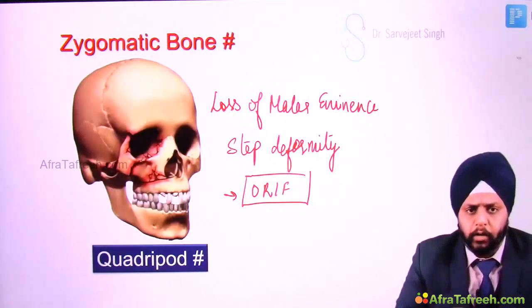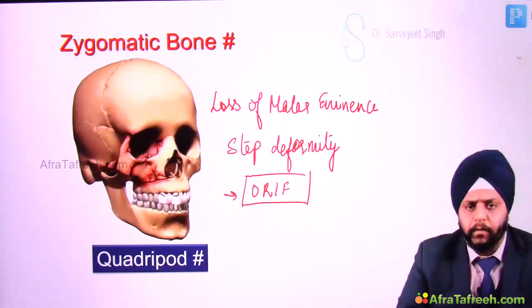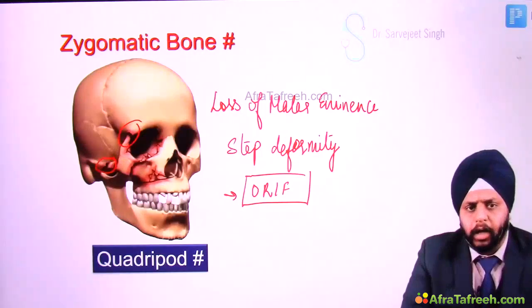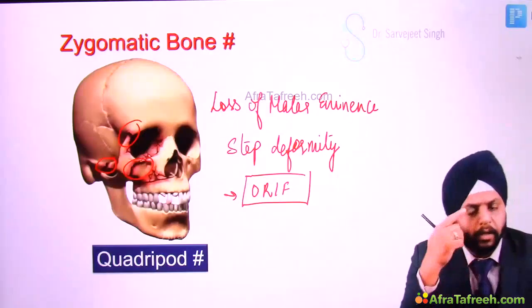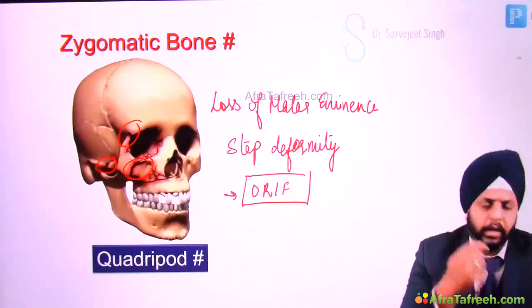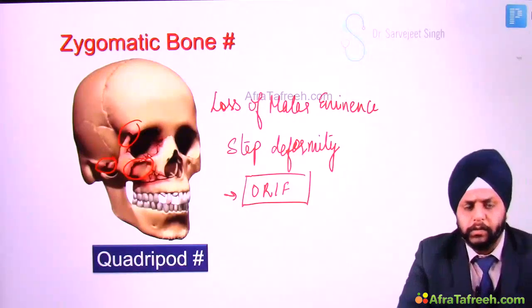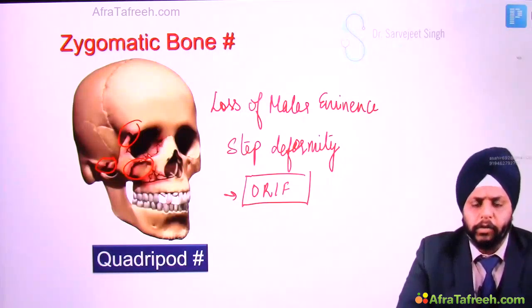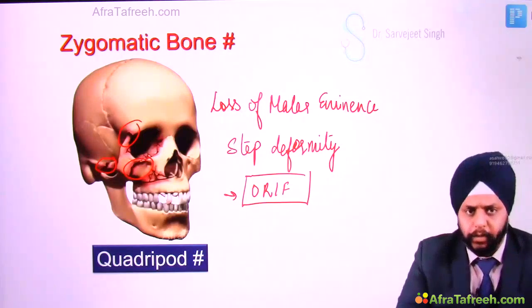These are small cosmetic incisions, and then you reduce these fractures with the help of K-wire and sometimes mini plates and screws. You can give a sublabial incision, an incision in the eyebrow over here, and an incision near the ear, and you can reduce this bone by giving these small incisions. So it's open reduction and internal fixation.